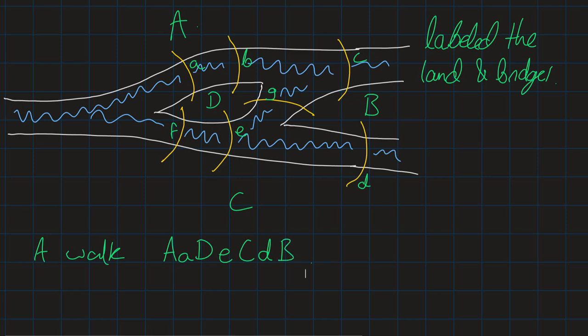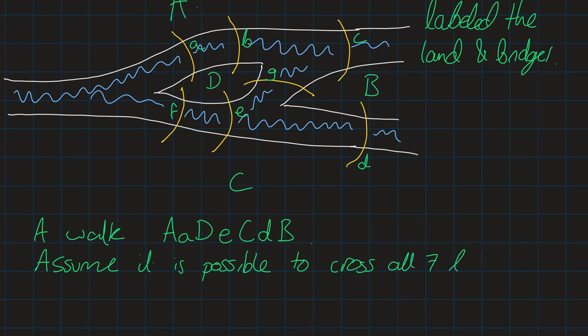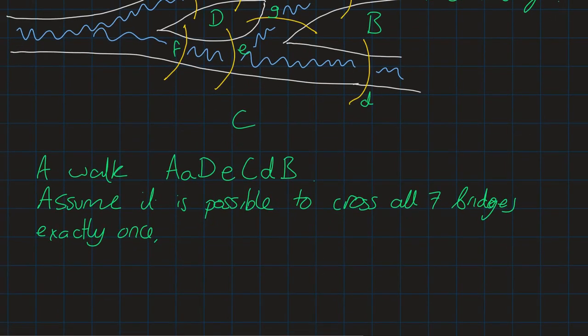So, if it was possible to have a walk which crossed every bridge, all 7 bridges exactly once, then that would look like it would have a certain form. It would have a certain structure algebraically. So, if I say, assume it is possible to cross all 7 bridges exactly once. Okay, then what would that walk look like?